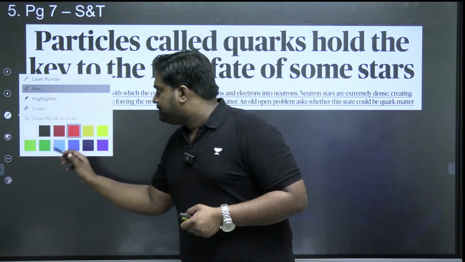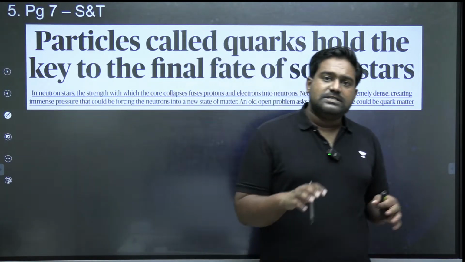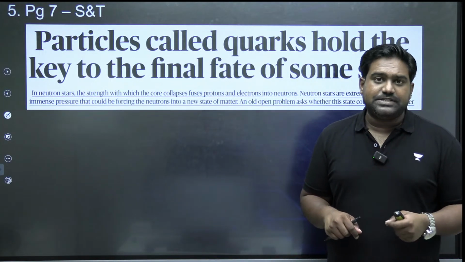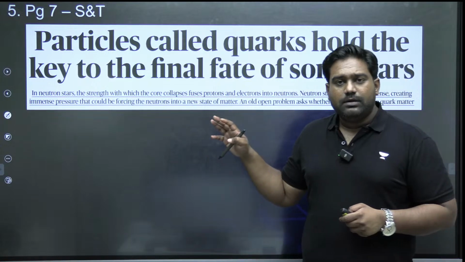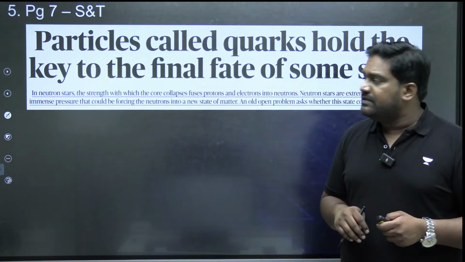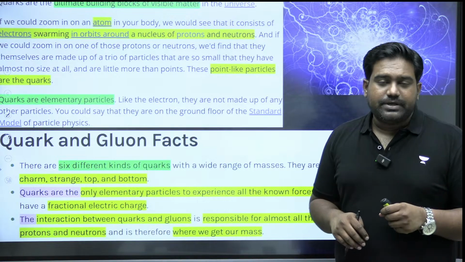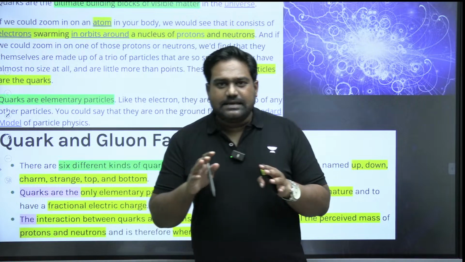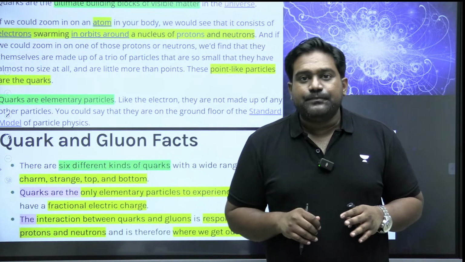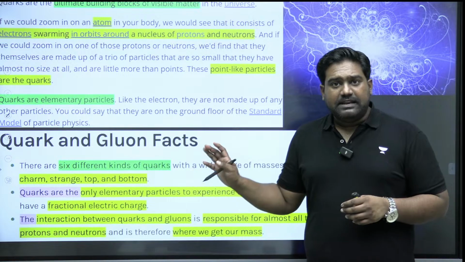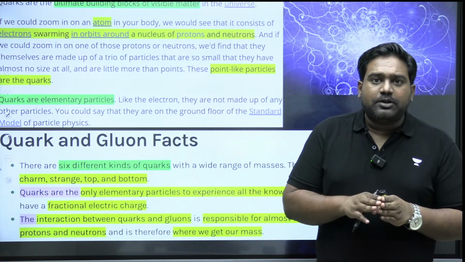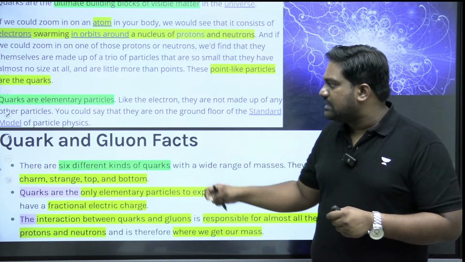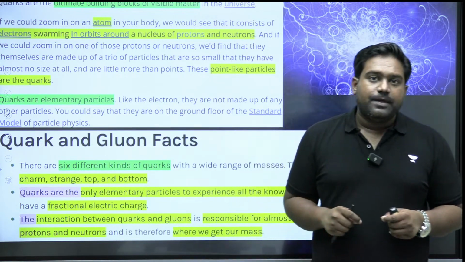Next, on page 7, we have an article related to science and technology. It's related to particle physics and the standard model of physics. There are two important terms referred to in the article. One is quarks and the other is neutron star. Let's quickly understand the basic details about quarks and neutron stars. The article is very scientific, very technical. UPSC will not expect you to know all the details. You just need to know the basics about neutron stars, about quarks and gluons.